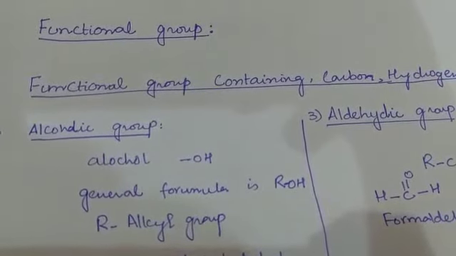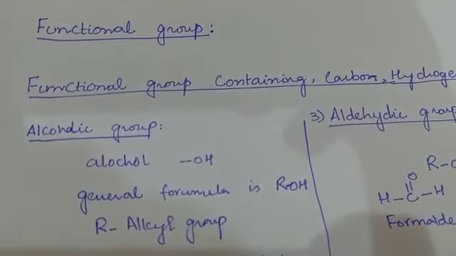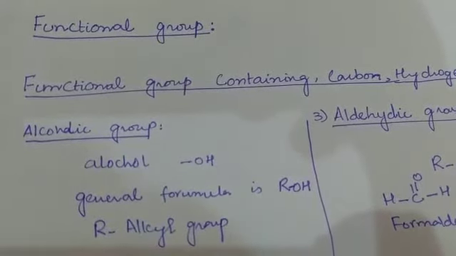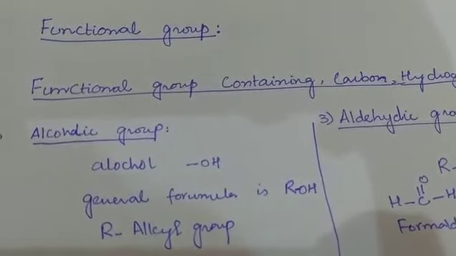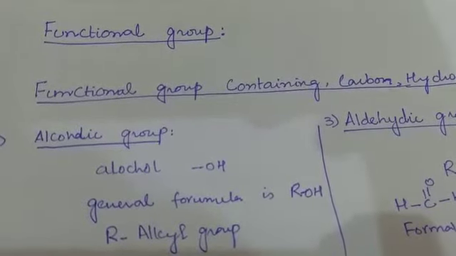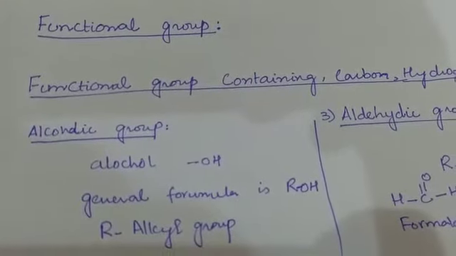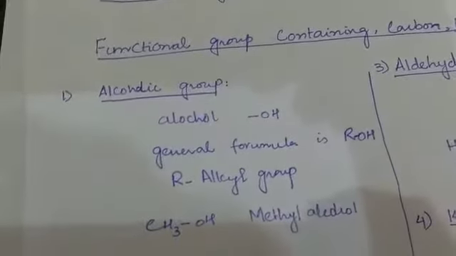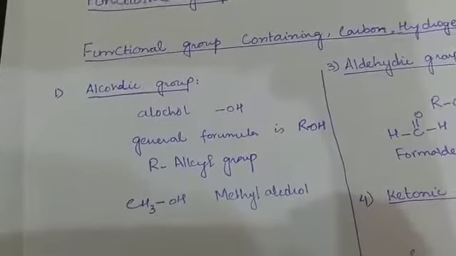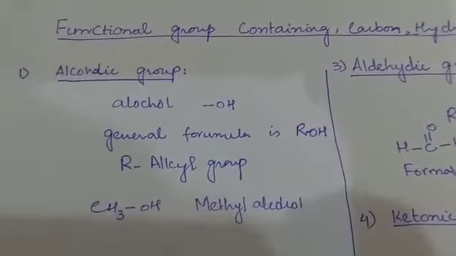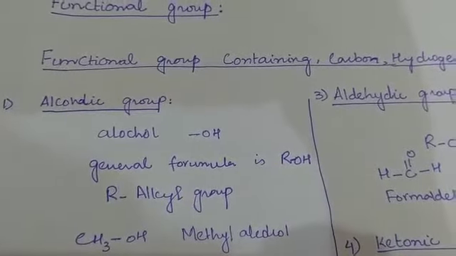ठीक है, from the book chapter number 11 organic chemistry, and the last topic of the chapter is the functional group. Functional group basically is an atom or a group of atoms or the presence of a double or triple bond which determines the characteristic property of the organic compound, and is called its functional group. The part of the compound which determines the whole characteristics. It may be chemical, it may be physical, depending upon that atom or group of atoms or double or triple bond which determines the property of the group, that is known as the functional group.